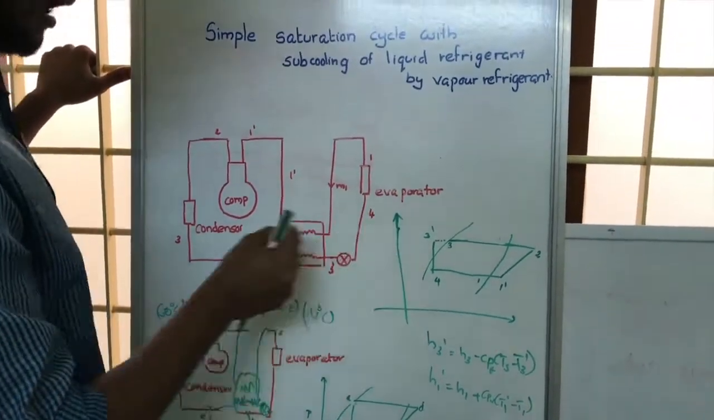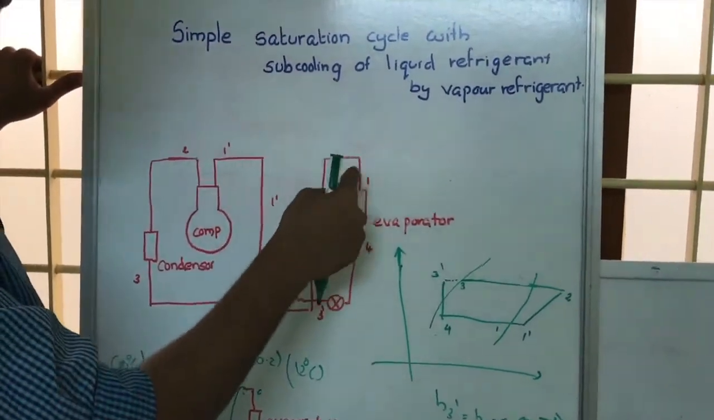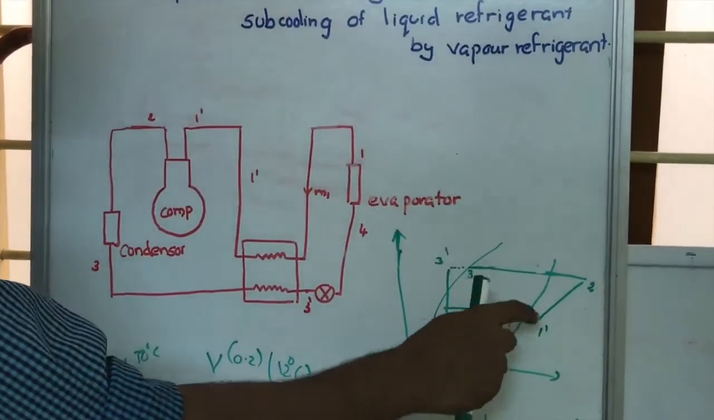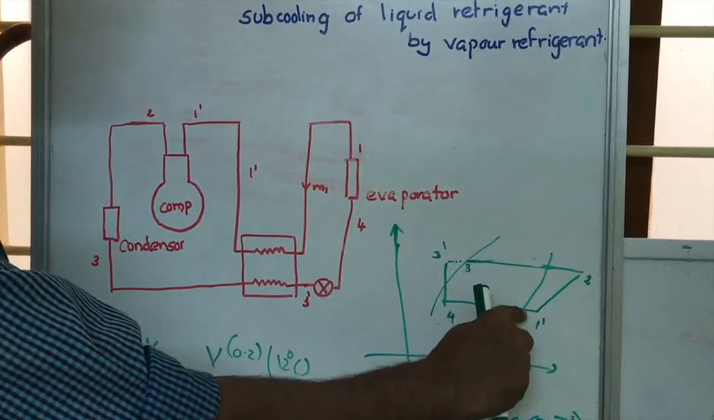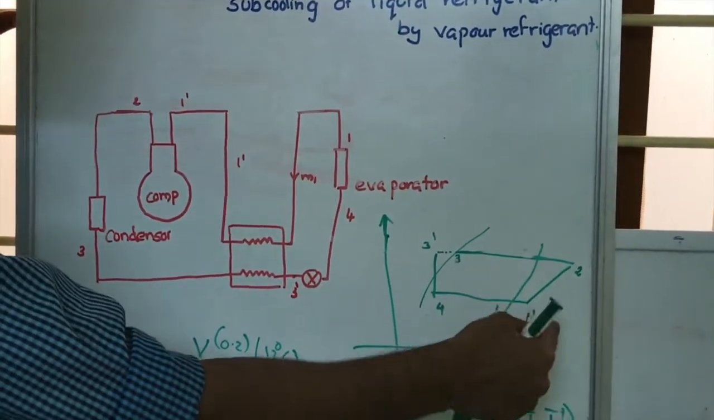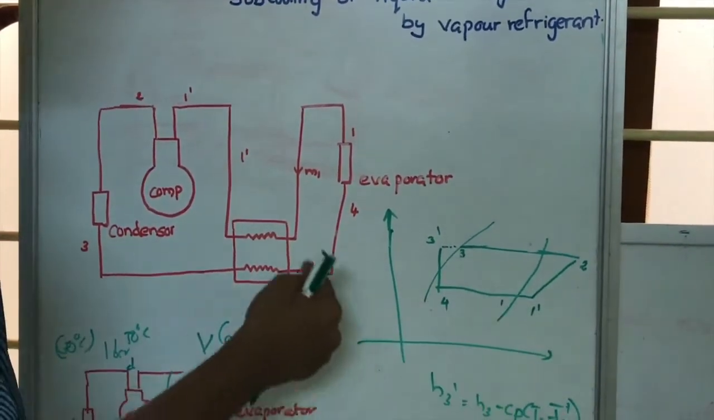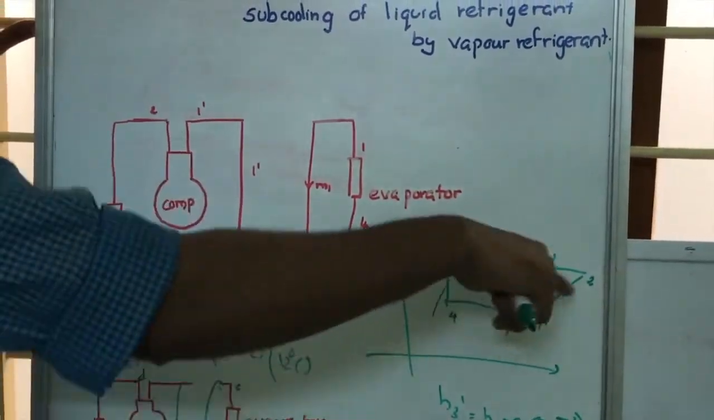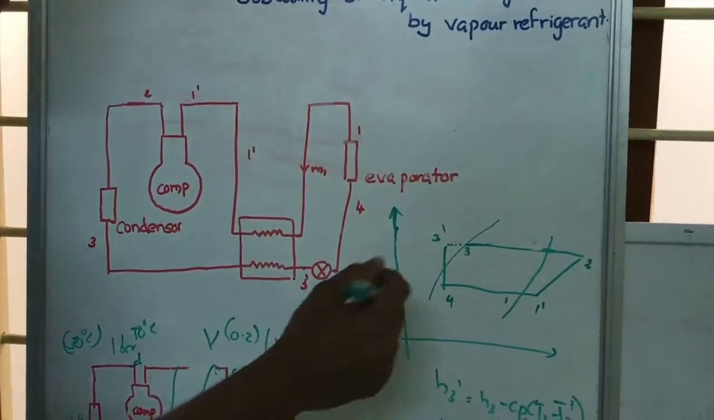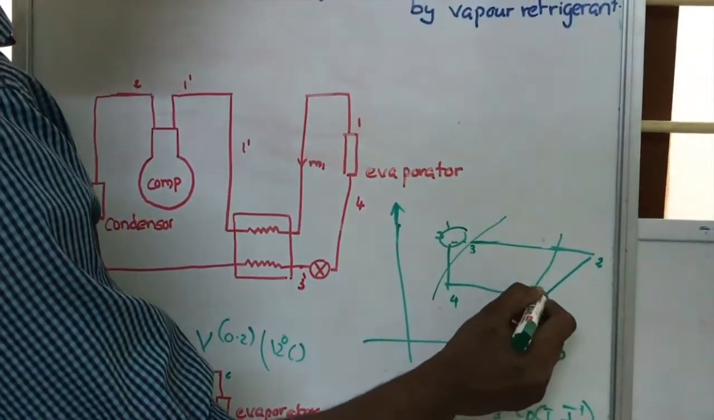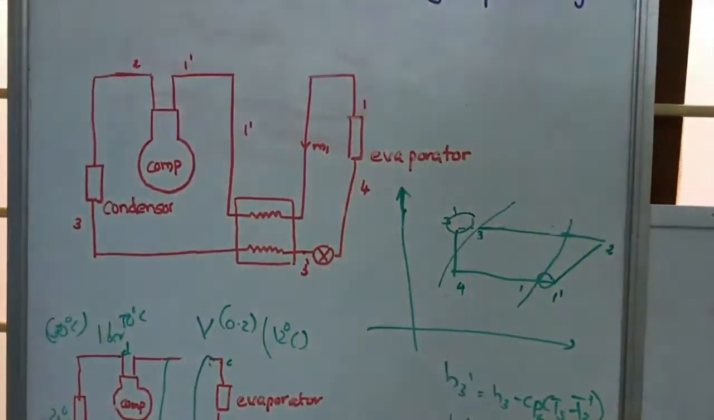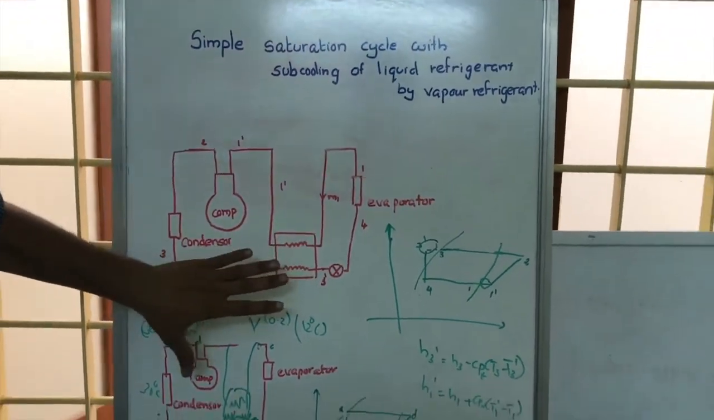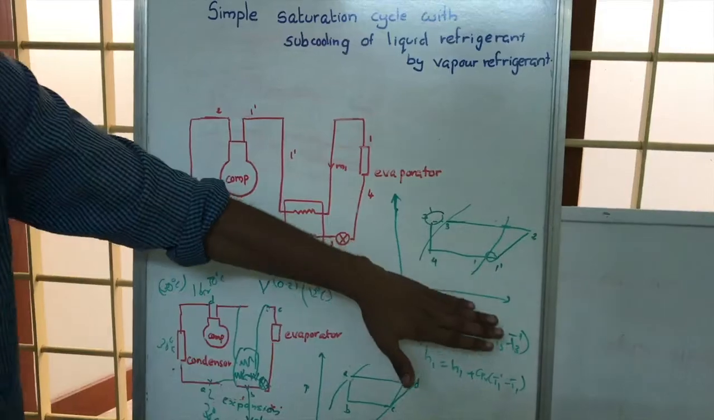Similarly, the vapor coming out of the evaporator, usually this must be a saturated vapor, but what happens is, this vapor is superheated to point 1 dash because of this heat exchanging process. So after that only it gets compressed to point 2. So these are the modifications coming into place because of the introduction of this heat exchanger. So our diagram is modified in this way.